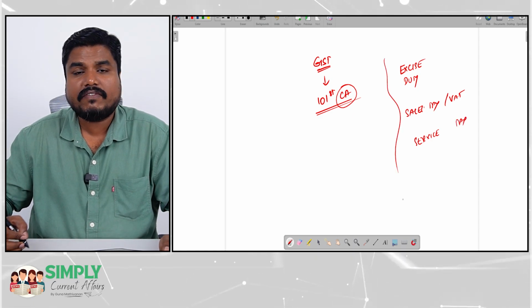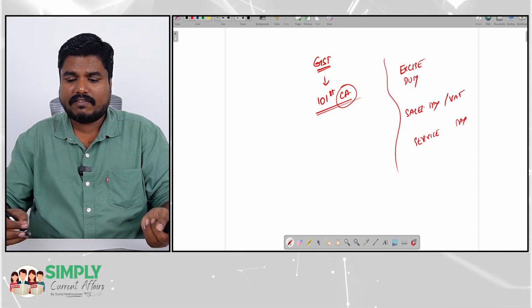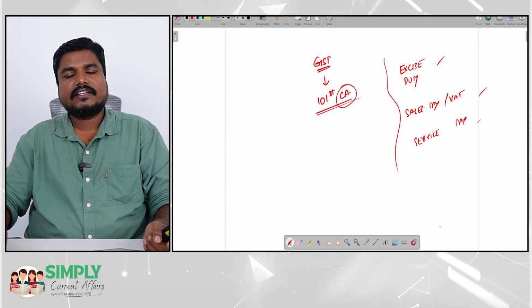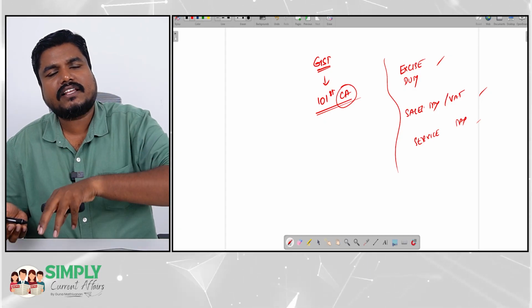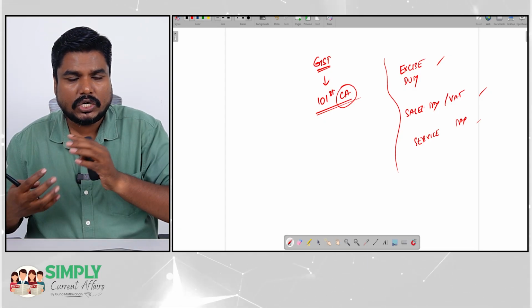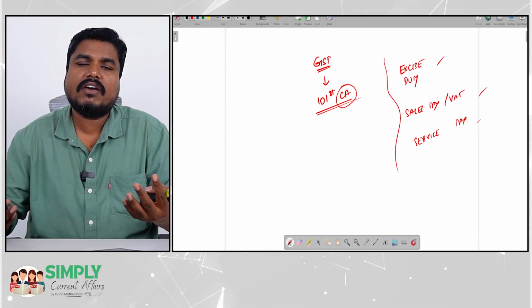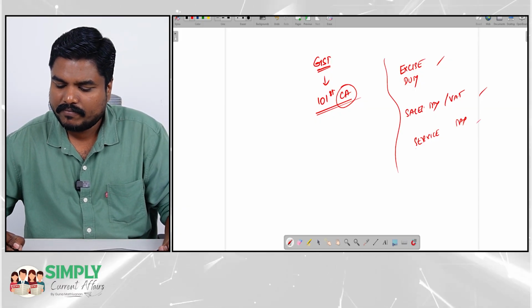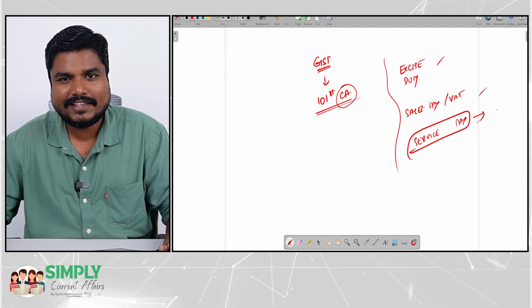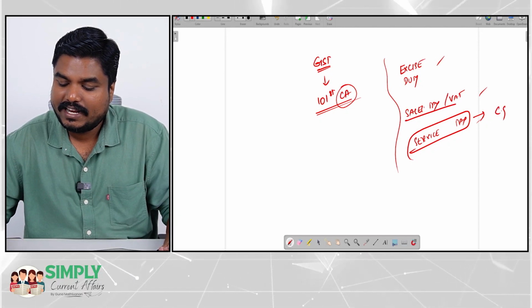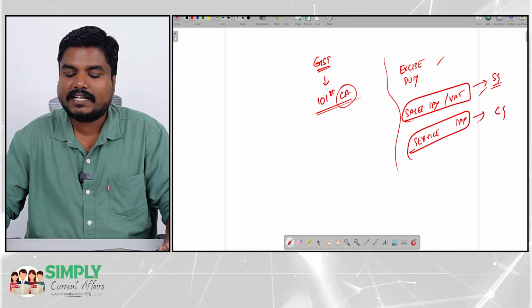Even before the introduction of GST, there were many indirect taxes. Some of these indirect taxes were controlled by the state government, some by the central government. For example, service tax was controlled by the central government. Sales tax or VAT was controlled by the state government.